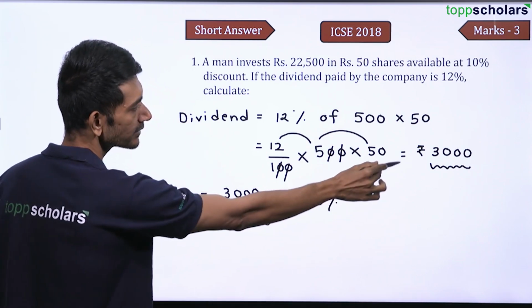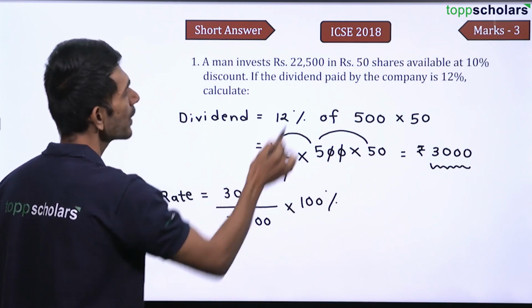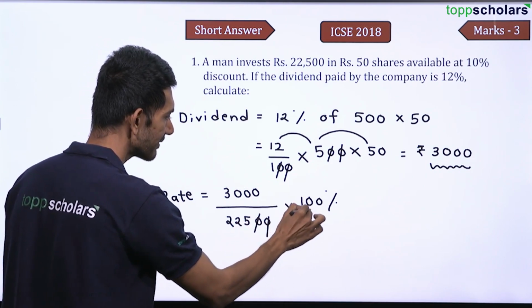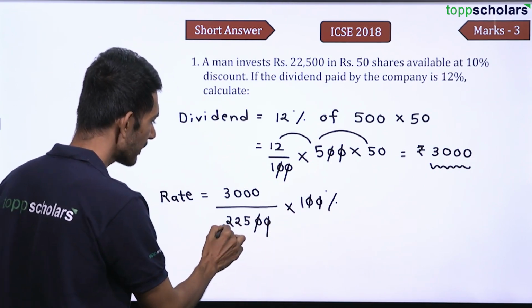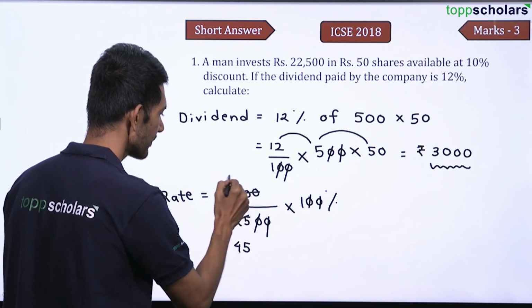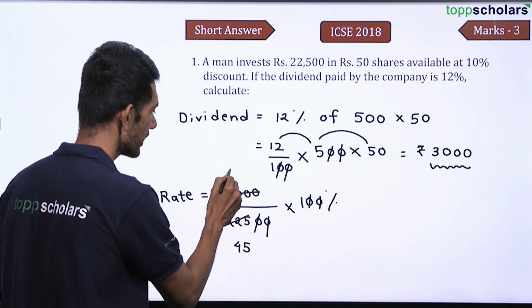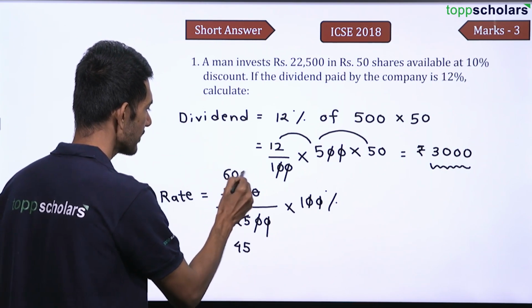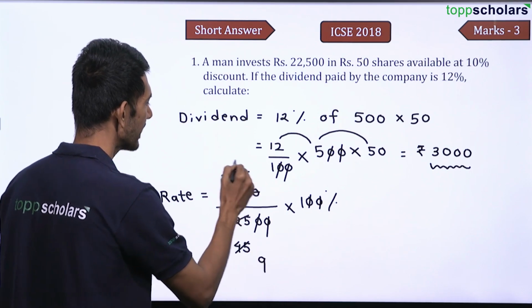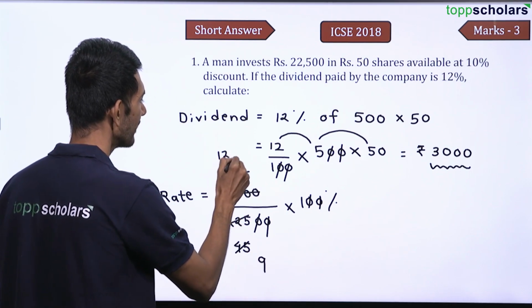I hope you're understanding this. 3000 is nothing but the dividend. 22,500 is the invested amount. And this is percentage. 0, 0 gets cancelled. So if I divide this by 5, I get 45. If I divide this by 5, right, I get 60 and then 0. Again, I can divide by 5 to get 9. I can divide by 5 to get 12 and then 0.